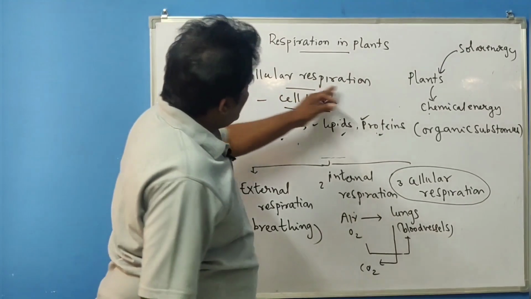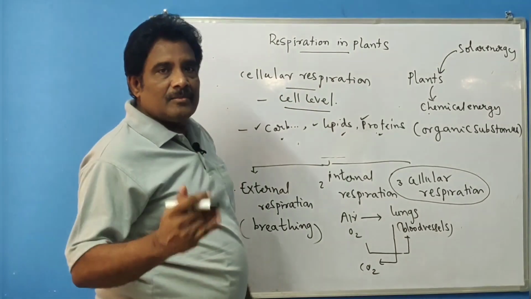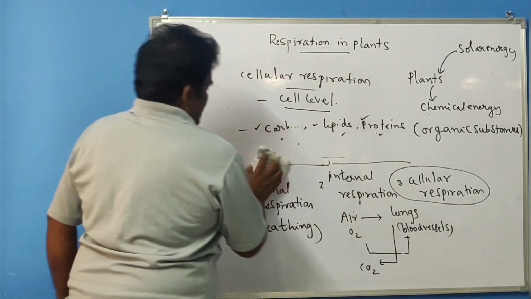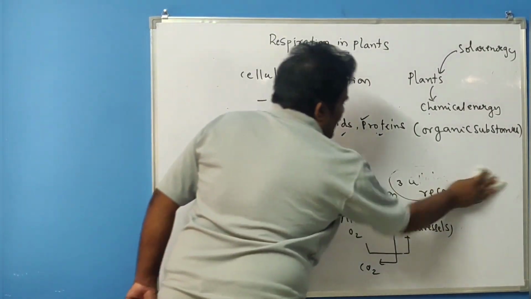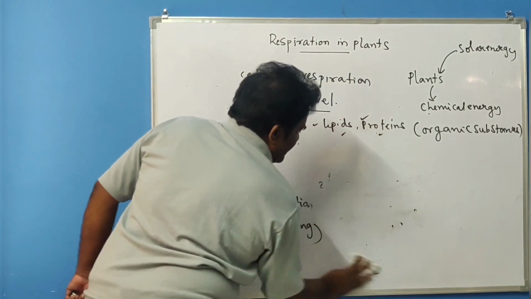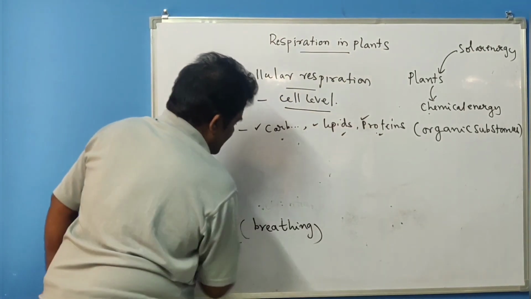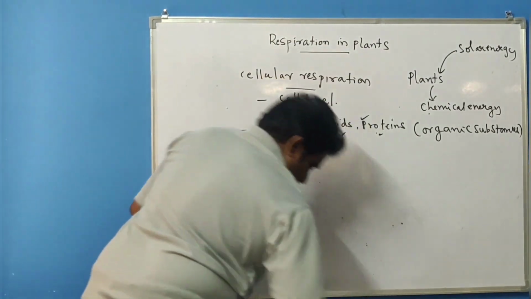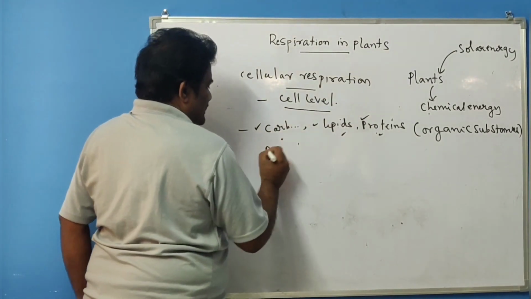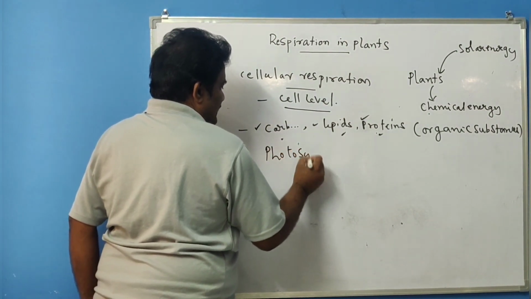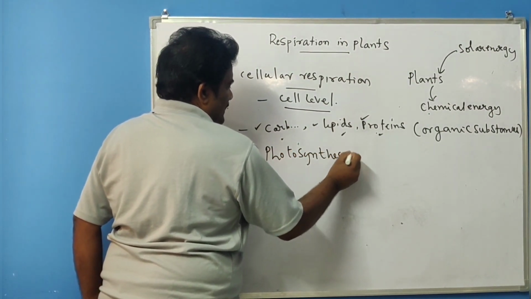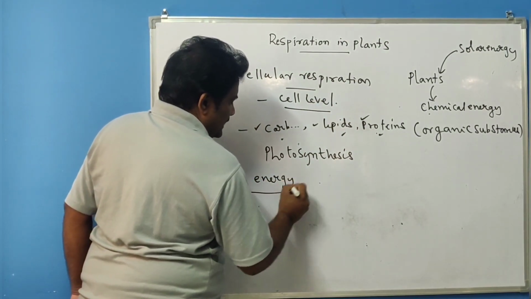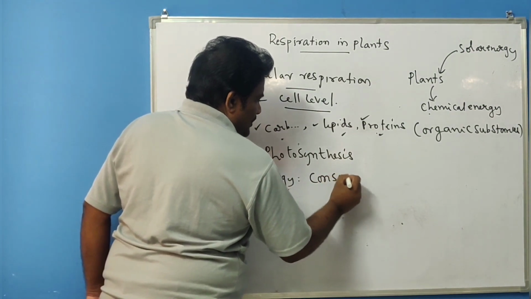Okay, but what is cellular respiration here? What is the difference between respiration and photosynthesis? Here you see, in case of photosynthesis, energy is consumed.